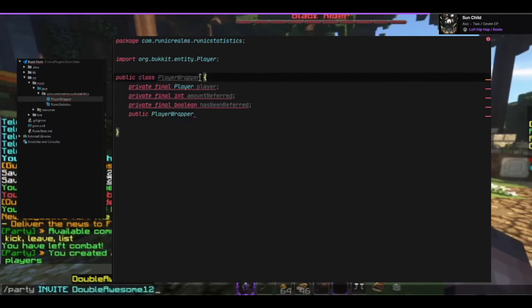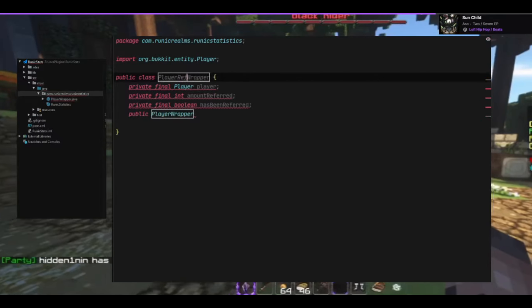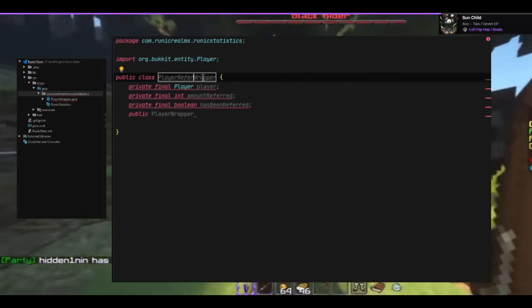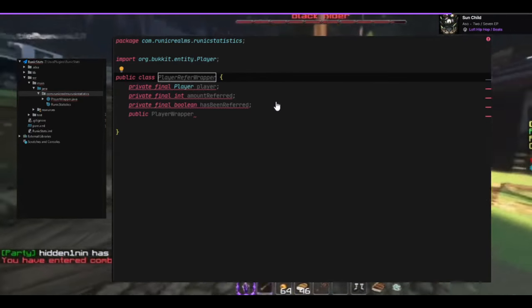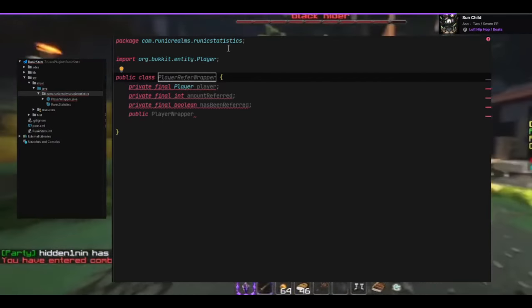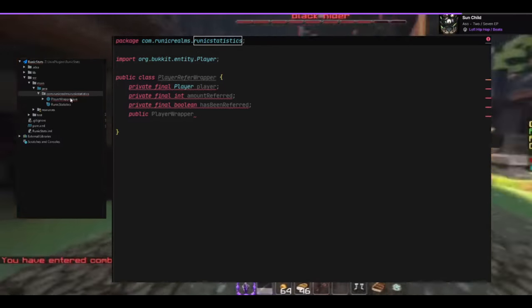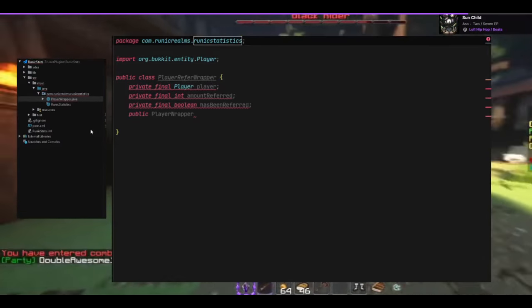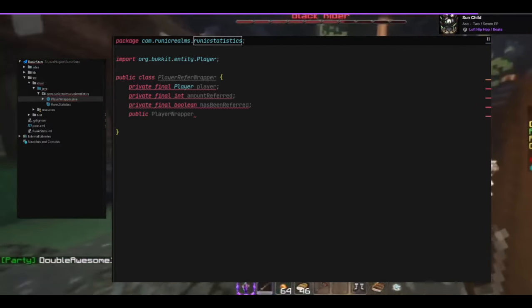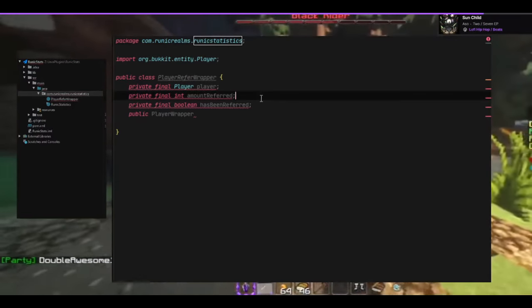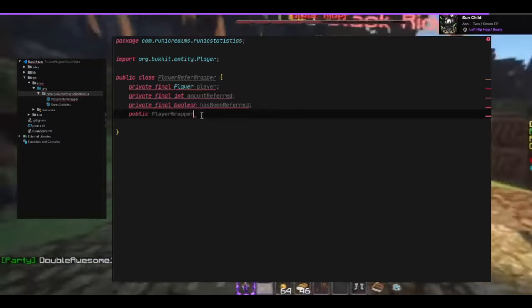I'm gonna change the name of this, and then we're gonna refactor the name. Personally, I think a lot of people use player wrapper. And that should fix it, right? Yep, it does.